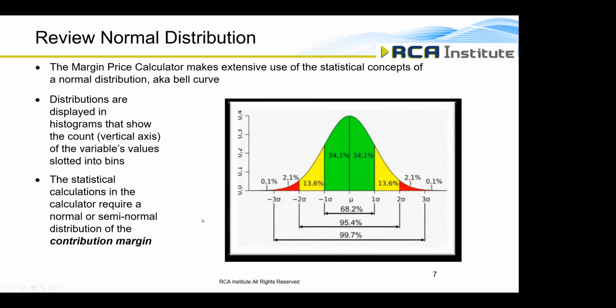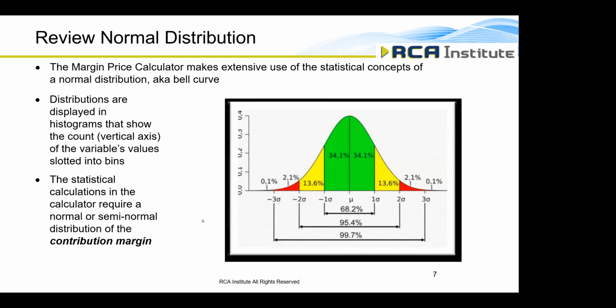All right, the last thing I want to cover before we actually get into a demonstration of the margin price calculator is statistics, just for one second. We make extensive use of a normal distribution and the statistical calculations and results that come from normal distributions within the margin price calculator. What we have here on the right is a perfectly normal distribution, as you can see. I'm not a very good artist here.